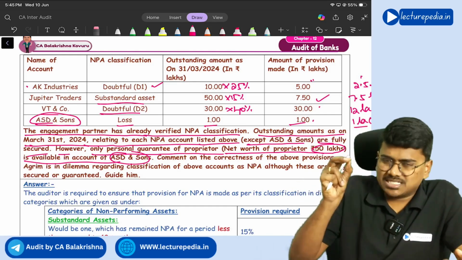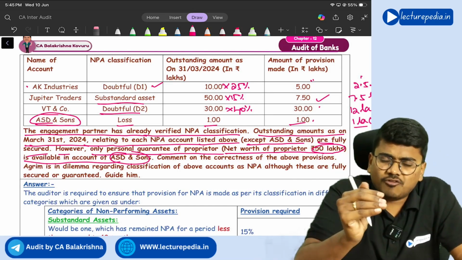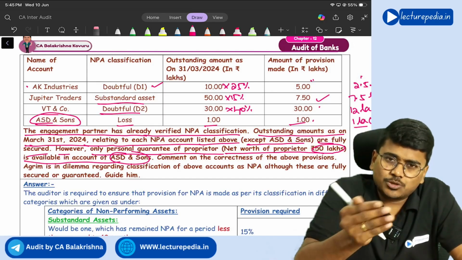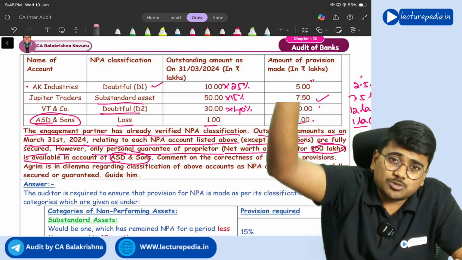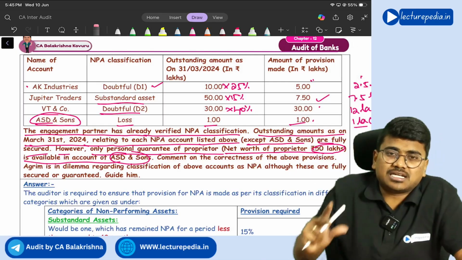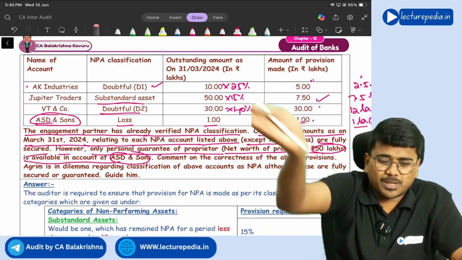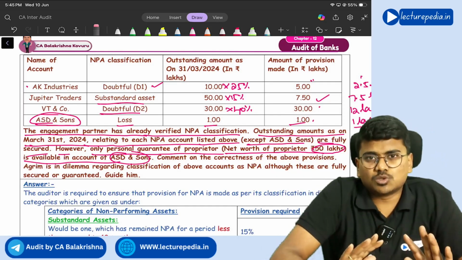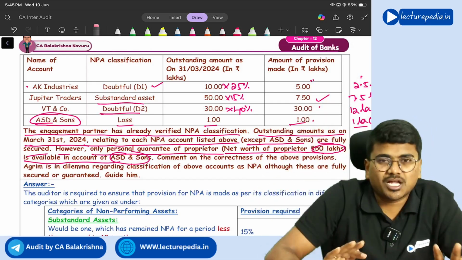No. You will just check the value of security. For classification of NPA and for calculation of provision, you will not check how much net worth this borrower is having. You will just check the value of security that he has offered. Getting it? He might be having crores of net worth, but the value of security has become zero. You will treat that loan amount as unsecured until and unless he further offers more security. Got it? Yes.